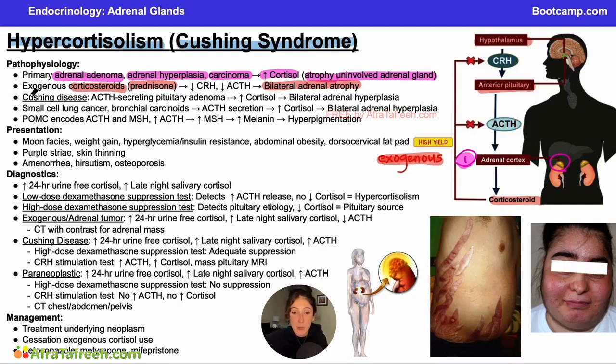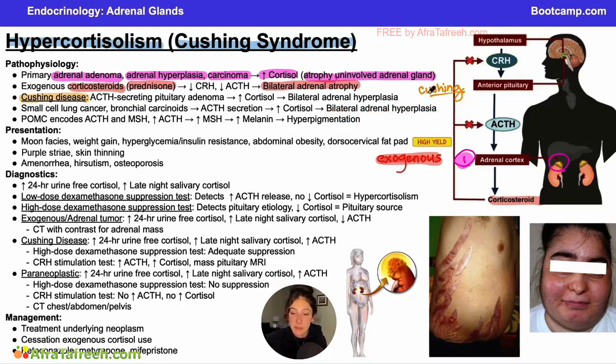The next cause of hypercortisolism that I want to talk about is Cushing's disease. Unfortunately, there's not another name for this process at this time. And Cushing's disease is a very specific type of Cushing's syndrome that occurs at the level of the anterior pituitary. So your anterior pituitary is what is affected here. You are going to have an ACTH secreting pituitary adenoma. So this tumor of your pituitary is going to be secreting a ton of ACTH. Obviously, ACTH levels are going to be elevated, and that is what is going to trigger your adrenal cortex to release increased levels of corticosteroids.